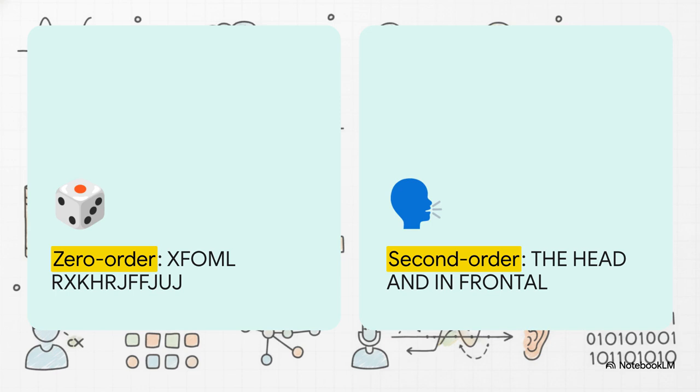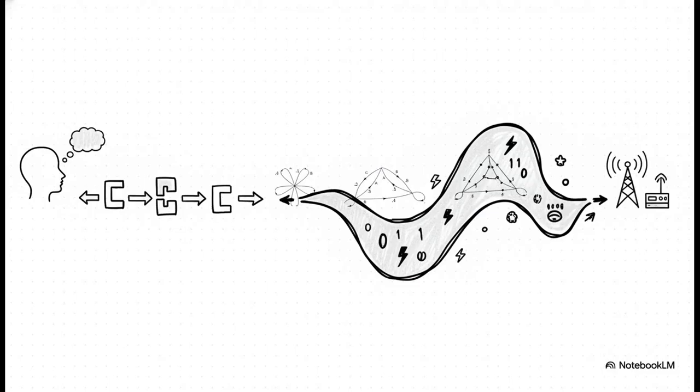Language is constrained. The letter Q is almost always going to be followed by U. The word "the" is highly likely to be followed by a noun. It's not random. And we can actually see how this builds up mathematically using Markov processes. These map out how the probability of a letter or word choice entirely depends on the states of the preceding letters. You can think of each junction as a state, and the arrows represent the mathematical probability of moving to the next specific letter.